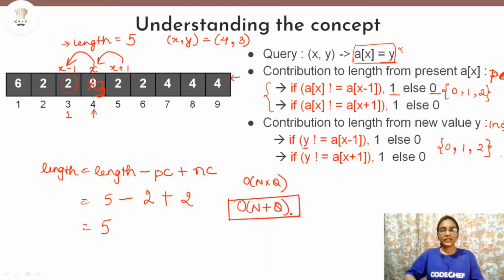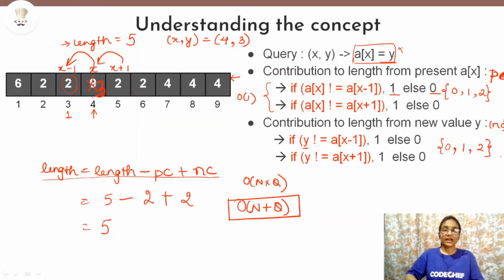How? Because for each query, you are just calculating this value, length minus PC plus NC, and both of these are calculating the contributions to the length from the present value and from the new value. This will only take order of 1 time complexity, and for each query it is taking order of 1 time complexity, and there are q queries. So that is why for q queries it will take order of q time complexity.